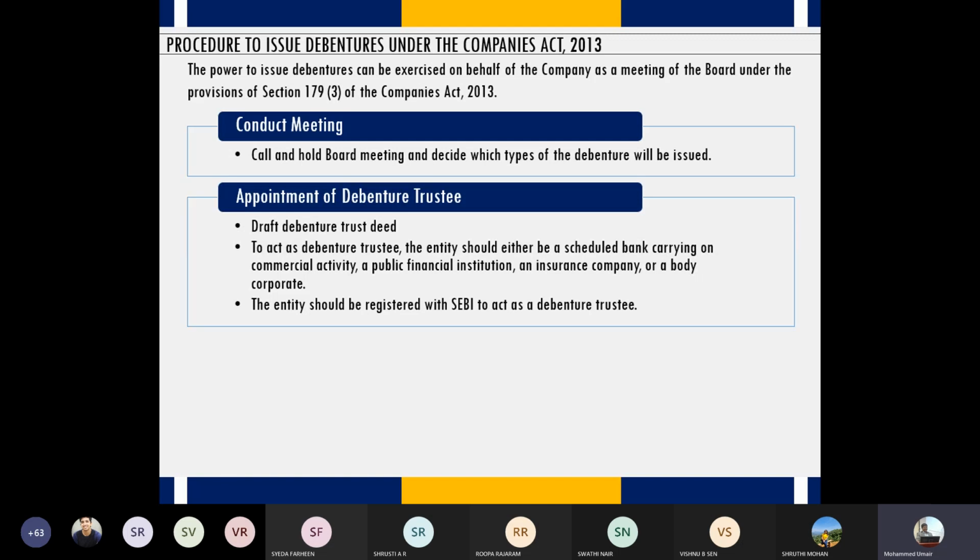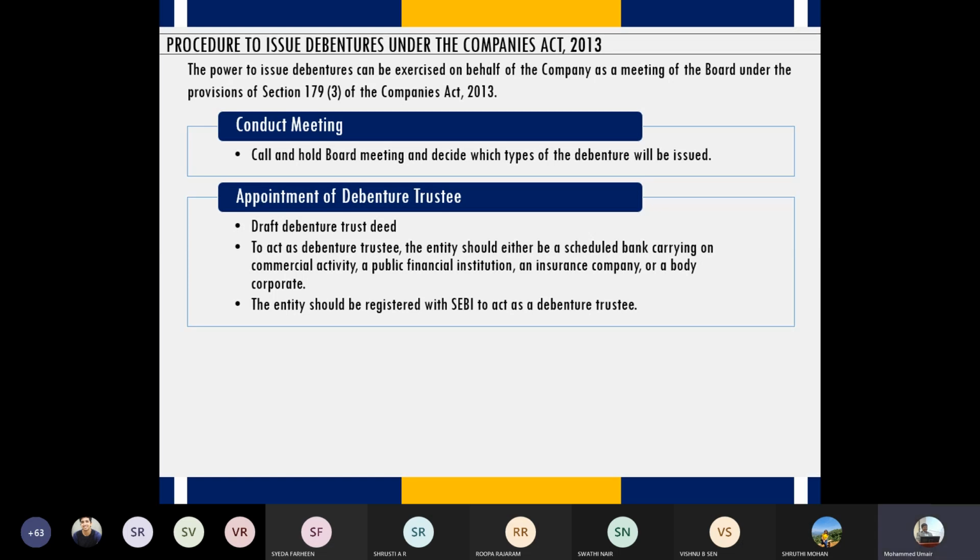That means they ensure that the money is being channelized and used as decided by the board of directors. Suppose the board of directors give an explanation, right? The promoters, the chairman of the company, say, okay, we need 1 crore rupees, and this 1 crore rupees we will primarily use to establish new branches, new outlets. So what is the objective of borrowing that money? To establish or for expansion of business.